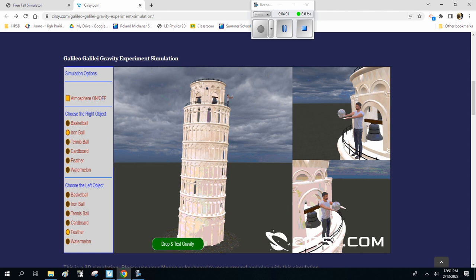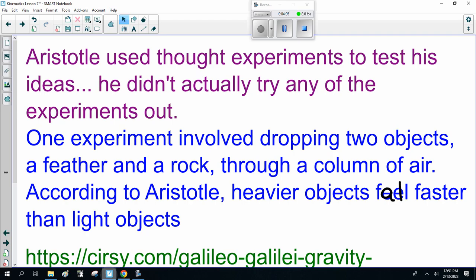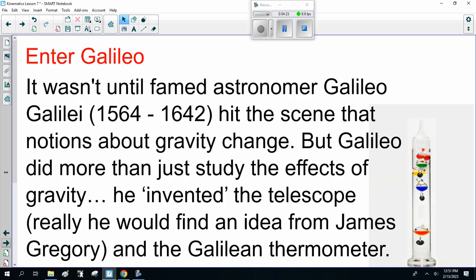Now, as I said, what was that? Sorry, lost my train of thought there. So if we dropped two objects, according to Aristotle, the heavier object falls faster than light objects. It's not that they're heavier or lighter, it's the actual air resistance. But we'll deal with that later.